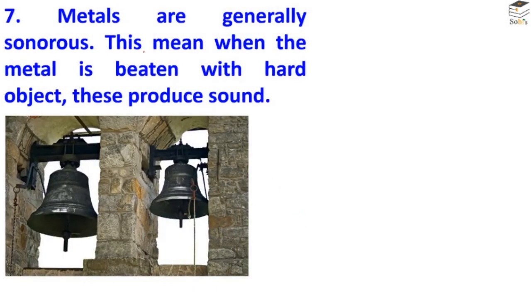Next, metals are generally sonorous. Sonorous means when metals are beaten with a hard surface or hard object, they produce sound. That's why a bell, a school bell or any bell, is made from metal, due to its sonorous property. Metals produce sound. This property of metals is called the sonorous property.